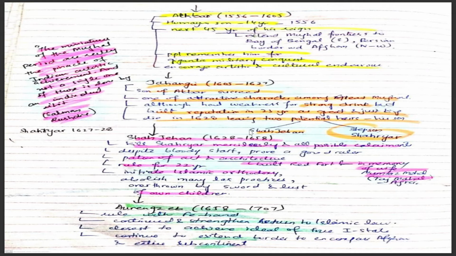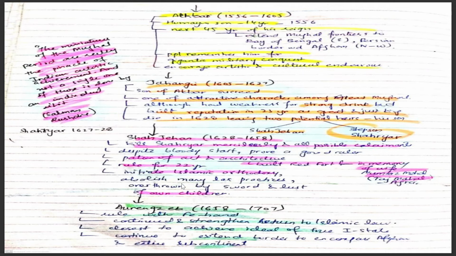The successor of Jahangir after his death was Shah Jahan, after he mercilessly killed his stepbrother Shahryar and all possible claimants. But despite the bloody start, he proved to be a good ruler. He was a patron of art and architecture. He built the famous Red Fort, and he is famous for his wife Mumtaz Mahal, for whom he built the Taj Mahal, which is in Agra, now in India.